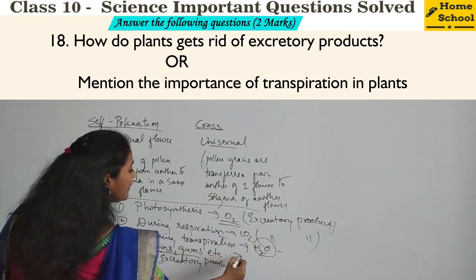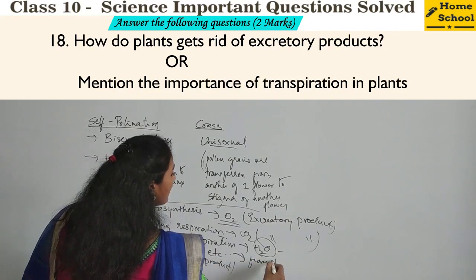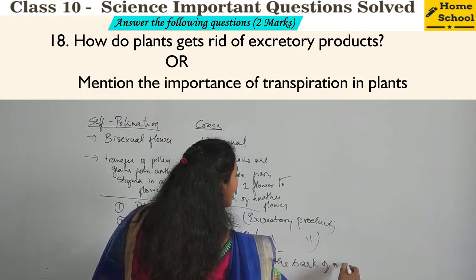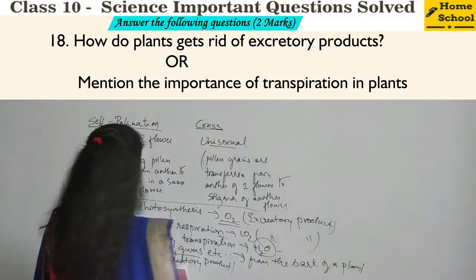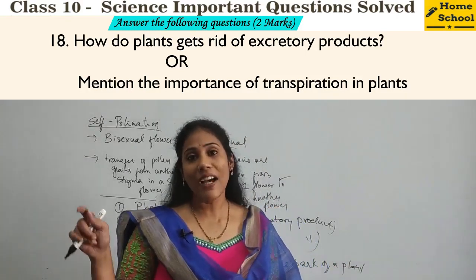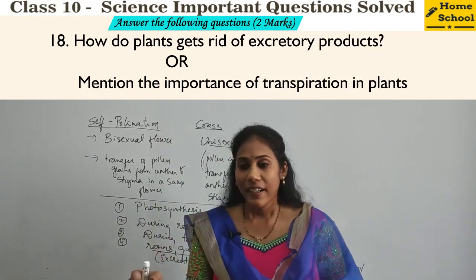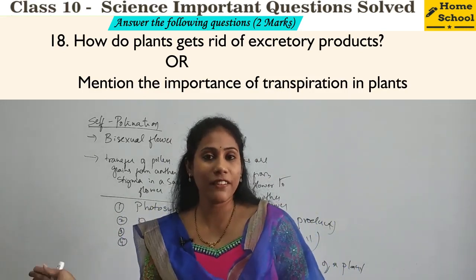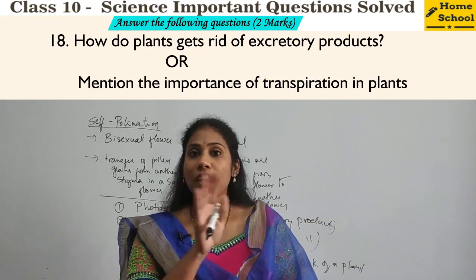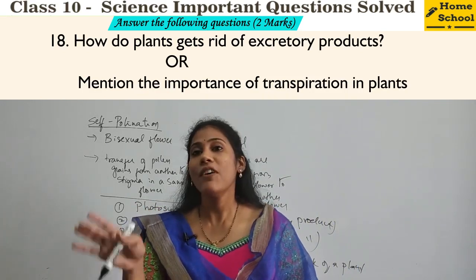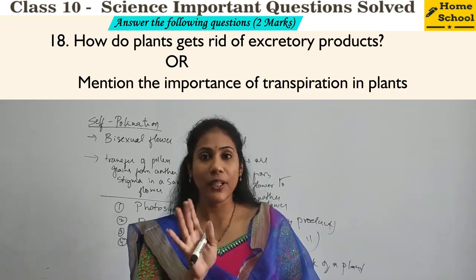Excretory products that come out from a plant body. You know how they will come out? From the bark of a plant, right? So these are the 4 points you can mention. And sometimes the plant gives out its waste product and they get dissolved in the soil. Directly the plant gives out waste products into the soil also through the roots. So there are many ways the plant gives out its waste products.